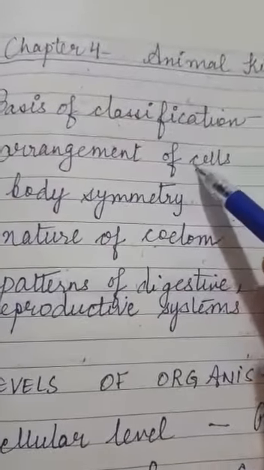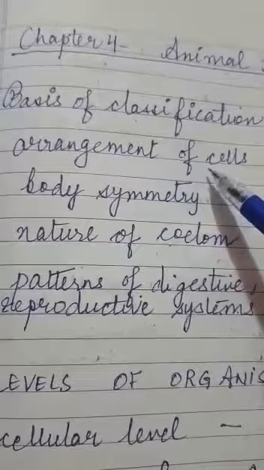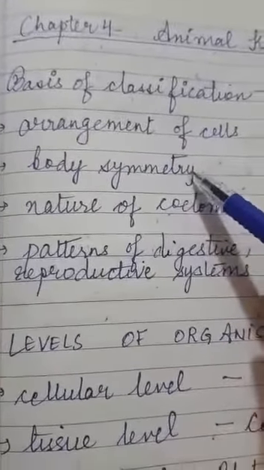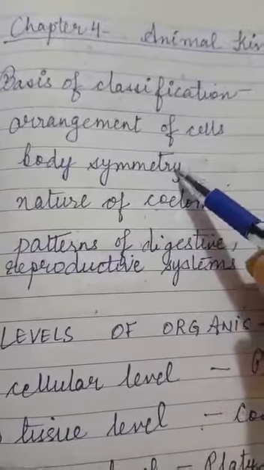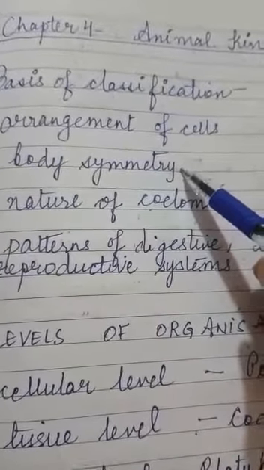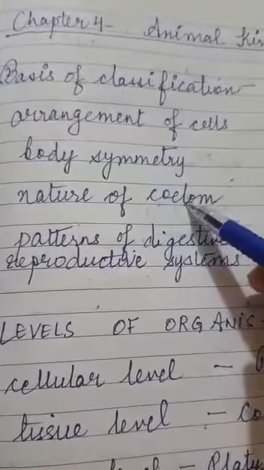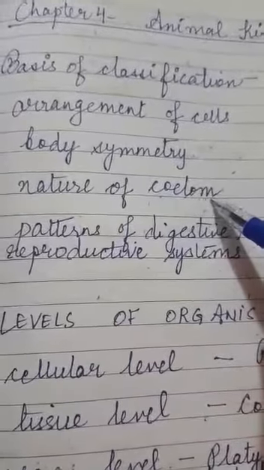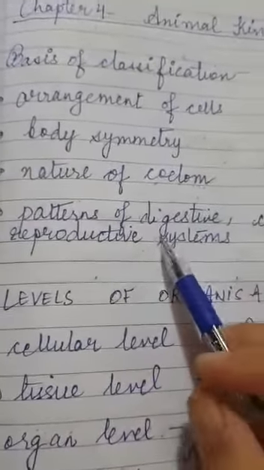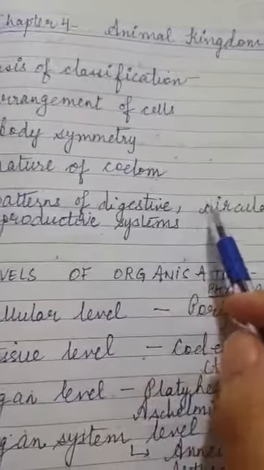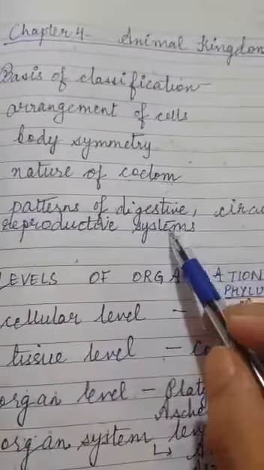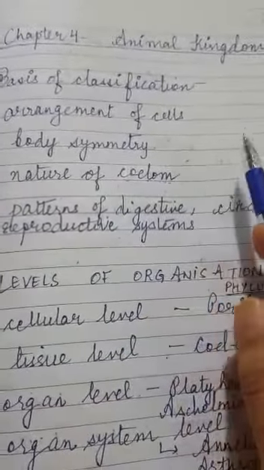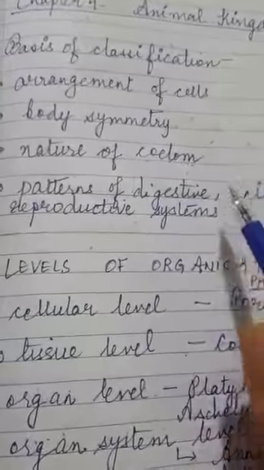Arrangement of cells means how the cells are present, whether they are forming tissues, organs or organ systems. Body symmetry refers to the body design, whether it is symmetrical or not, whether it can be divided into equal halves or not. Then nature of coelom. Coelom means the body cavity. So whether the body cavity is present or absent or false body cavity is present. Then there are different types of digestive and circulatory as well as reproductive systems, so how complex it is or whether it is a primitive form. So on this basis, the animal kingdom is classified into different phylums.